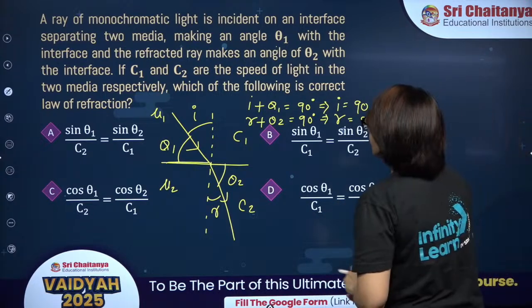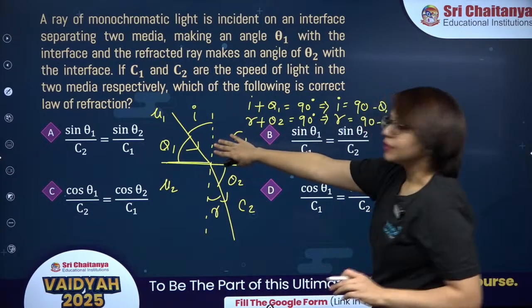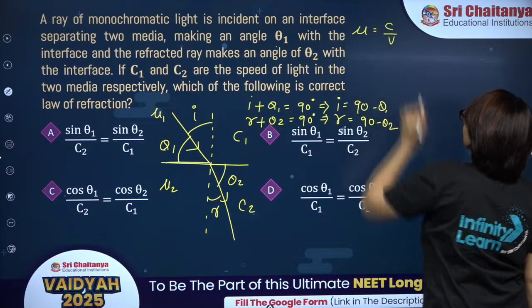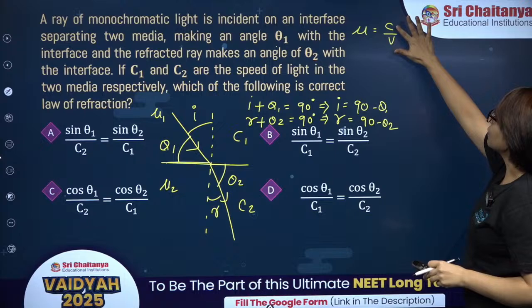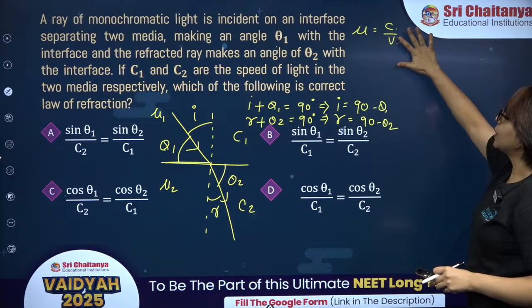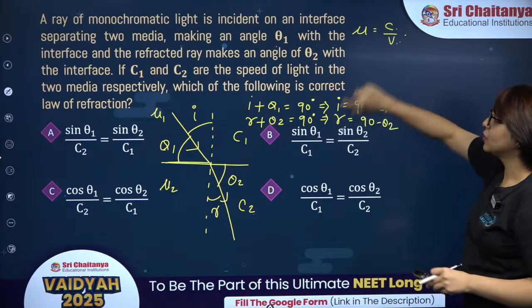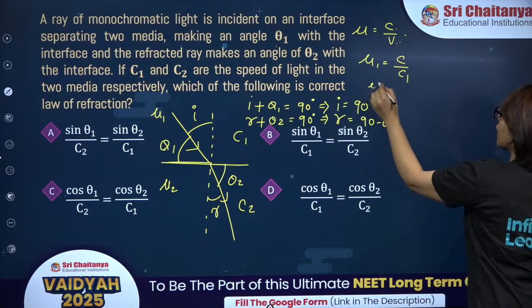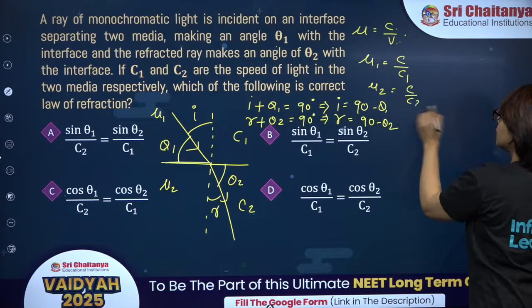What is the definition of refractive index? Mu is equal to C upon V. It is the ratio of speed of light in vacuum divided by speed of light in that particular medium. So mu 1 will be C upon C1 and mu 2 will be C upon C2.